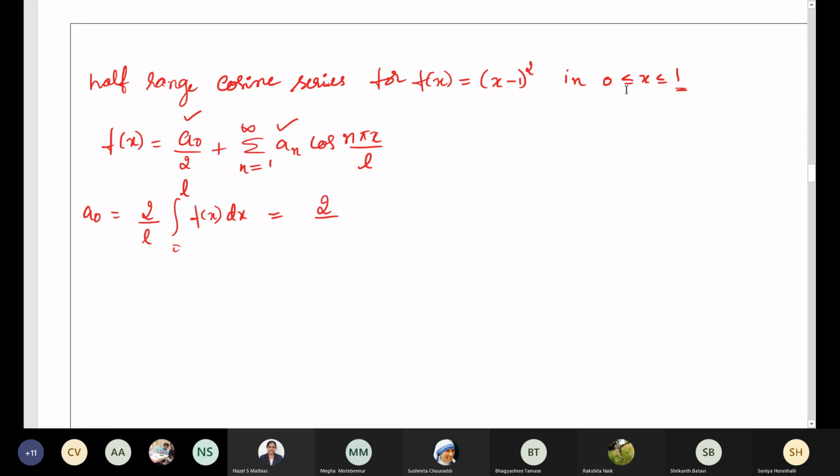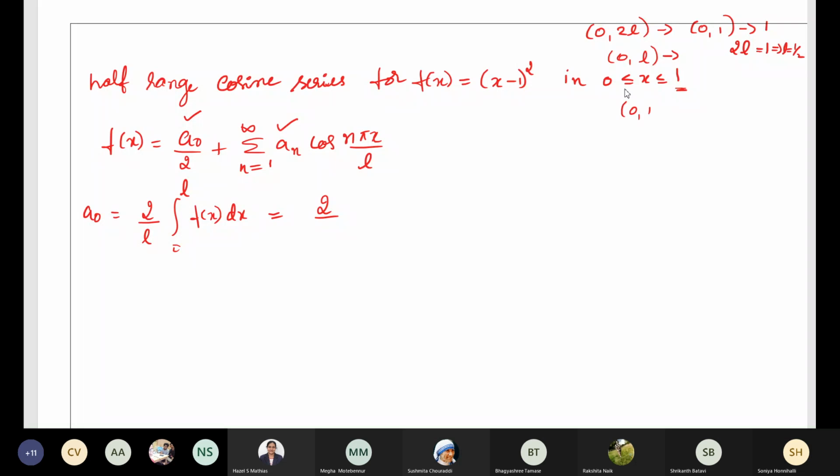I do not know how many of you have guessed it or how many of you understand the concept why it is 1. See, when you have the full range, that time it is 0, 2L, correct? And in that case, suppose you have the interval 0, 1, the period is 1, you need to compare with 2L. In that case, L will be half. But here you have half range. Our interval is 0, L. Correct? Our interval is 0, L. And find the length, and you need to compare this with L only.